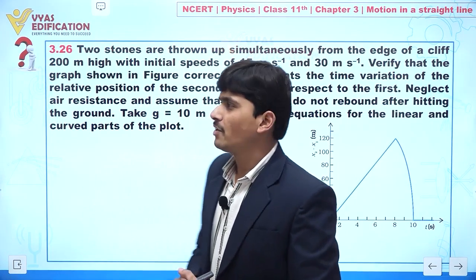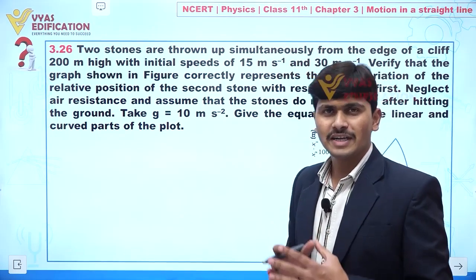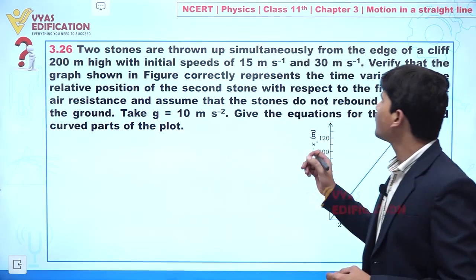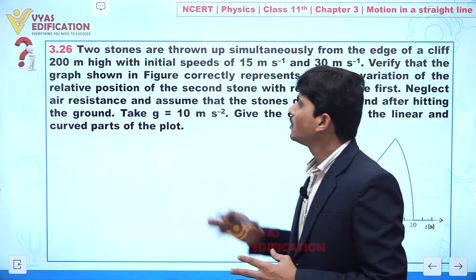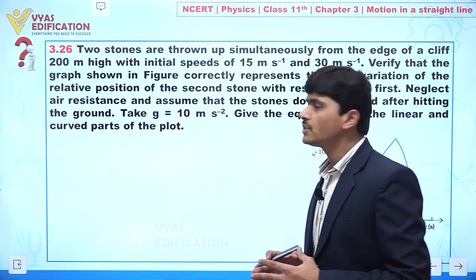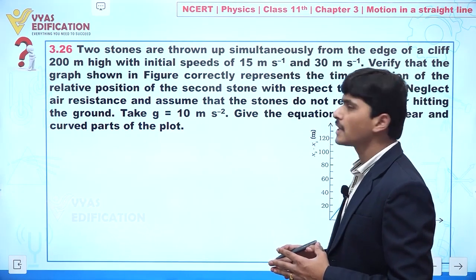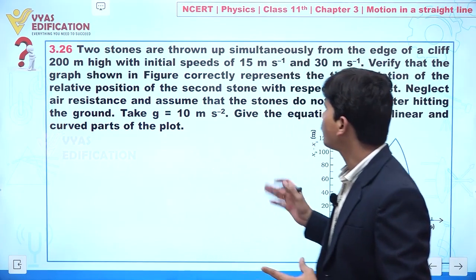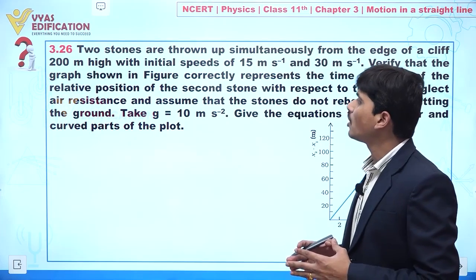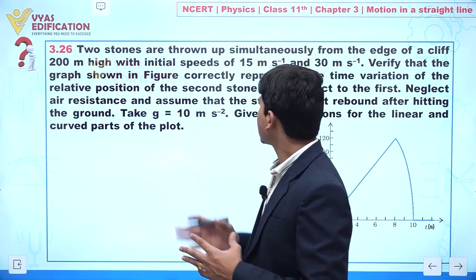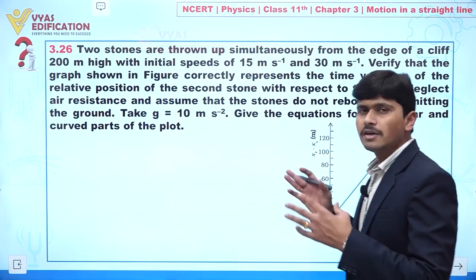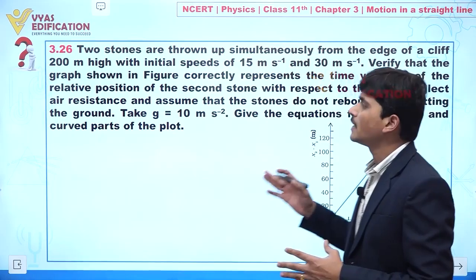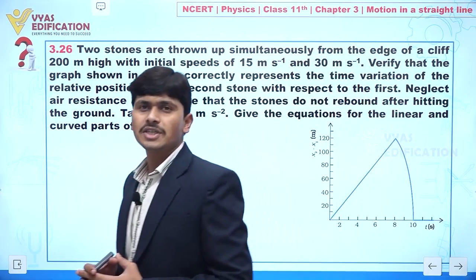So now dear student, we are going to discuss question number 3.26. In this question it is given to you: two stones are thrown up simultaneously from edge of a cliff 200 meter high with initial speed of 15 meter per second and 30 meter per second. Verify that the graph shown in the figure correctly represents time variation of relative position of second stone with respect to first. Clear? We have to neglect air resistance and assume that stones do not rebound after hitting the ground. Clear? So this question is given to you.